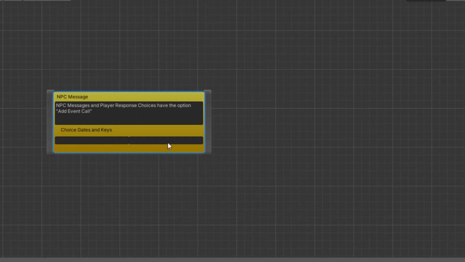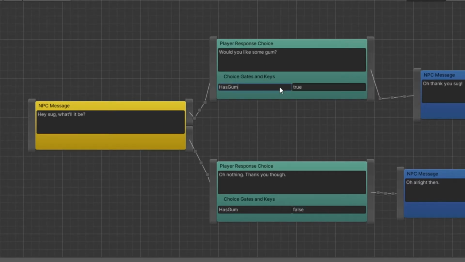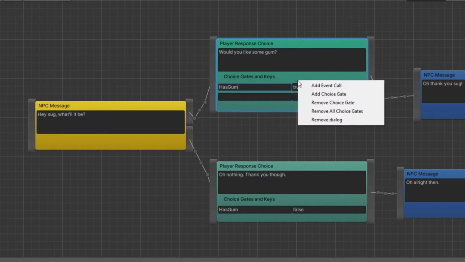A choice gate has a gate name and a key value. These have to be set up separately outside of the conversation tool and are used to lock conversation paths unless the player has met certain criteria. An example of this in our game is if the player would try to give Shauna Potts bubblegum, the player must have bubblegum, with the gate name as has gum and the key value as true. You can have as many choice gates as you want in a node.